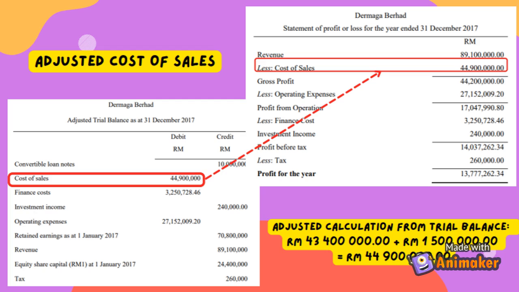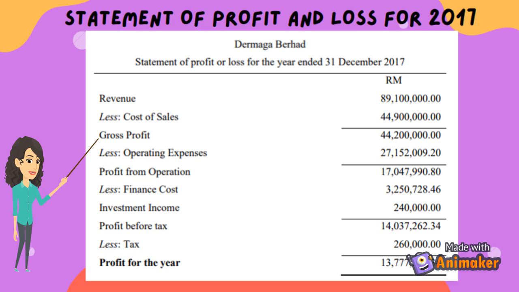Next is for the cost of sale. The original amount from the trial balance is 43,400,000. As we have done some adjustment to the requirement 1, we need to add the amount which is 1,500,000 to the newest cost of sale component. So the total for the new cost of sale in the adjusted trial balance will be 44,900,000. And this amount will be transferred to the statement of profit and loss for Dermaga Berhad for the year ended 31 December 2017 under the cost of sale component.